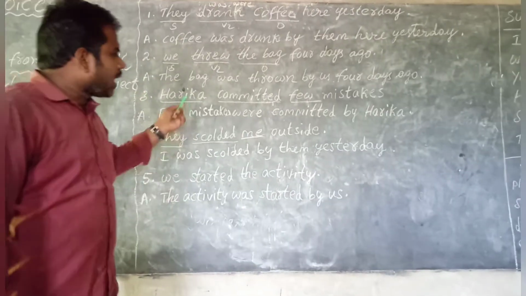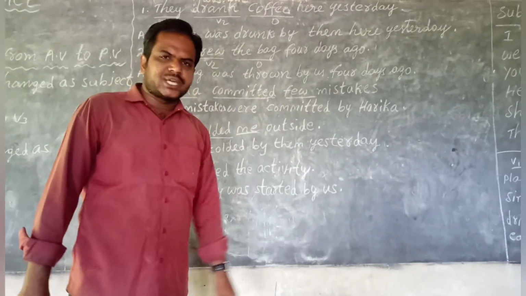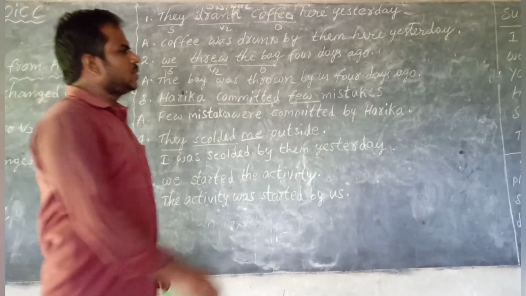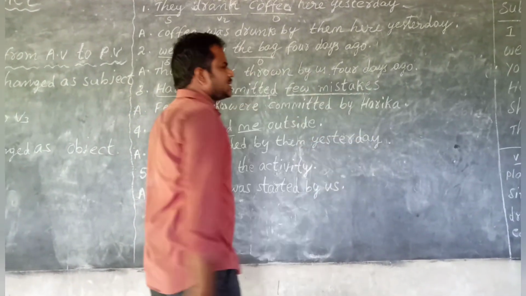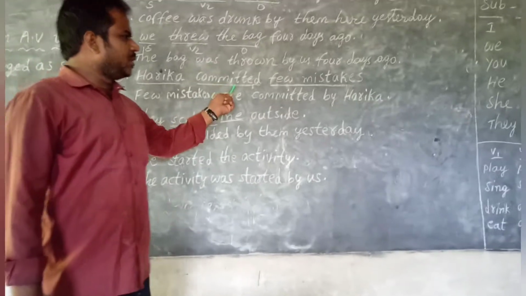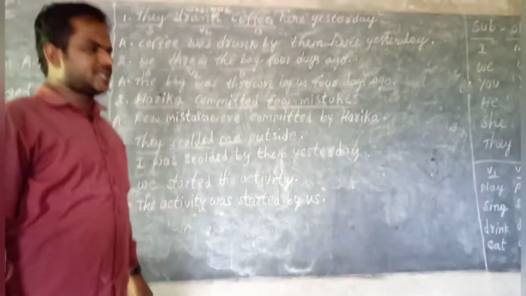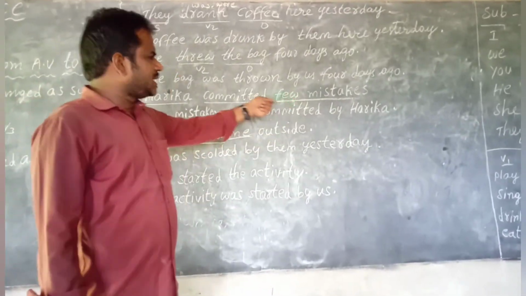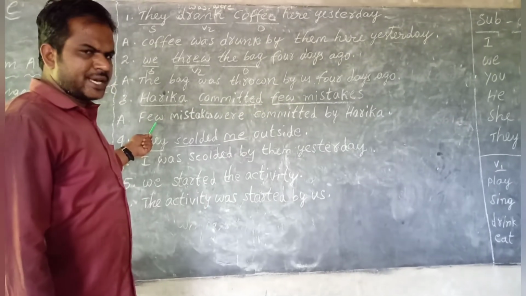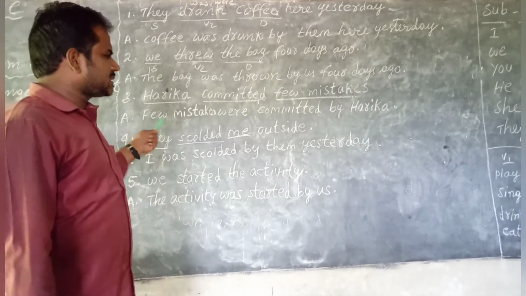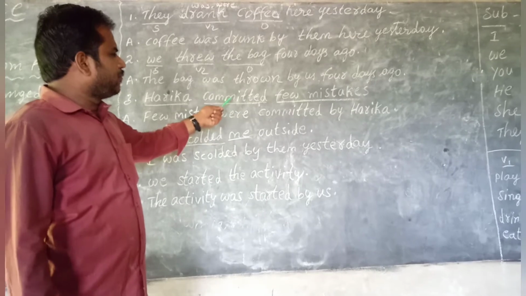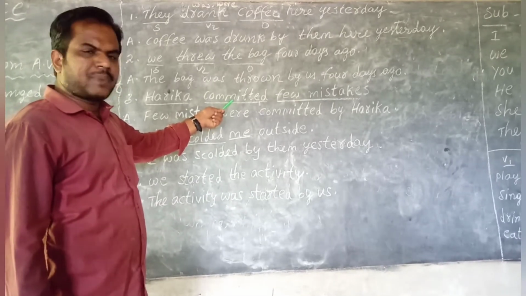Third sentence, Harika committed few mistakes as children. So, you have to classify the sentence. Subject, verb, object. First rule, object should be changed as subject, few mistakes. Second rule, decide the be form. Verb in V2, children, past tense.